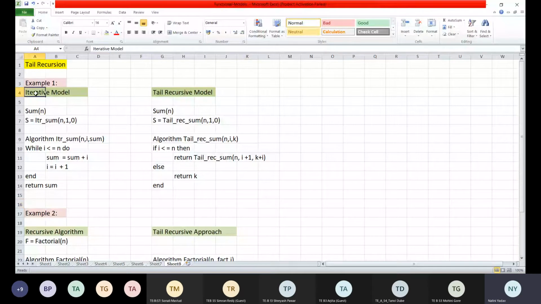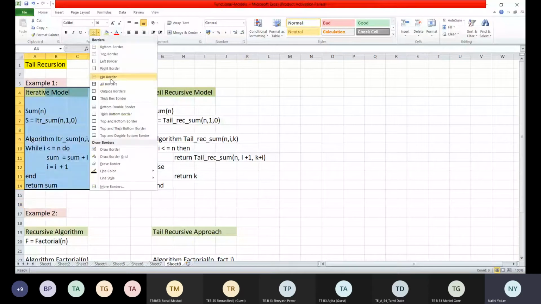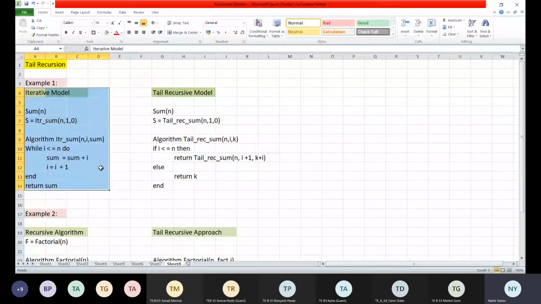So see, here is the example of an iterative model. Can you tell me what this example is about? This is about a sum of n numbers, right? An iterative model of sum of n numbers. What we are doing here: s is equal to iterative_sum(n, 1, 0), a function call.